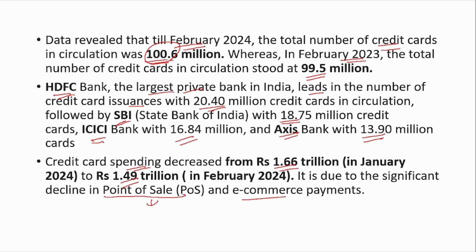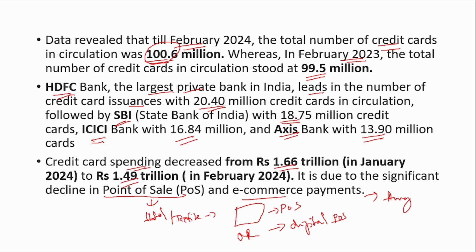Now, what is point of sale? You have seen this in a lot of places. If you go to a hotel or textile shop or any shops, you'll see a swiping machine, right? You can swipe your card and now you can even tap and pay. So this is a point of sale machine. There is also another type, digital point of sale. You've seen the QR code. This is a digital point of sale. And e-commerce payments are nothing but Amazon, Flipkart. All these are e-commerce. So there has been a reduction in spending in these two places, and because of that credit card spending has also decreased.